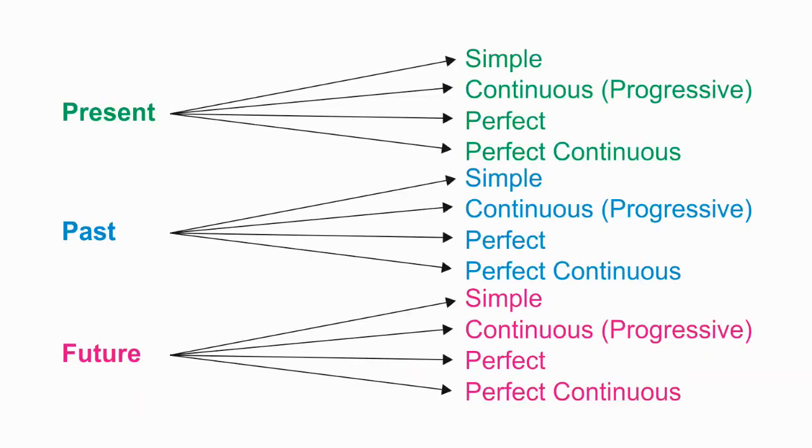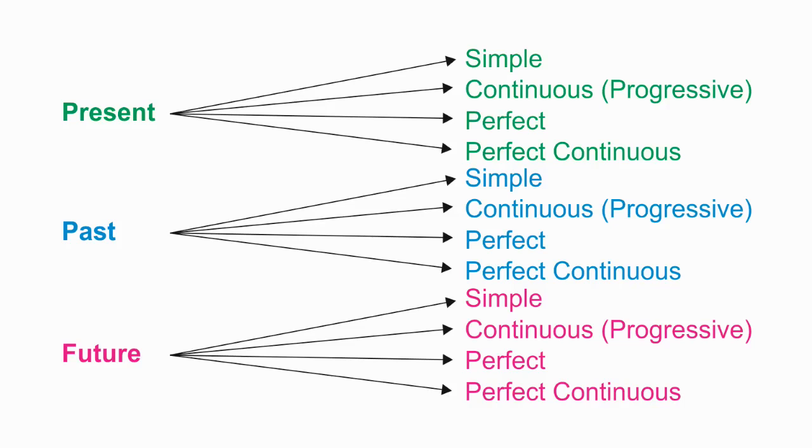Each main tense has four divisions: simple, continuous, perfect, and perfect continuous. So, there are three main tenses: present, past, and future. And each of the main tenses has simple, continuous, perfect, and perfect continuous. So, totally we have 12 tenses.